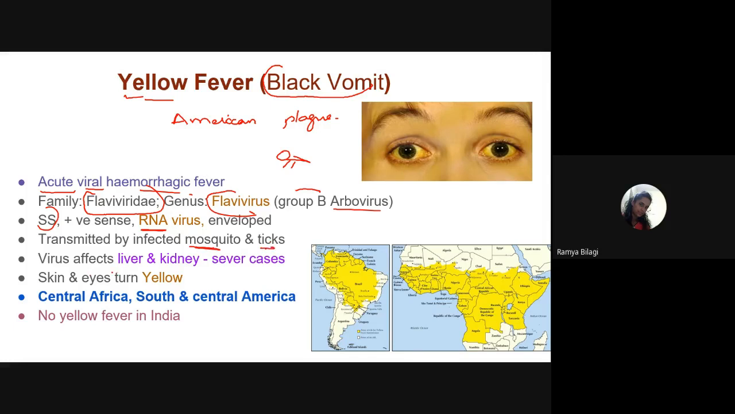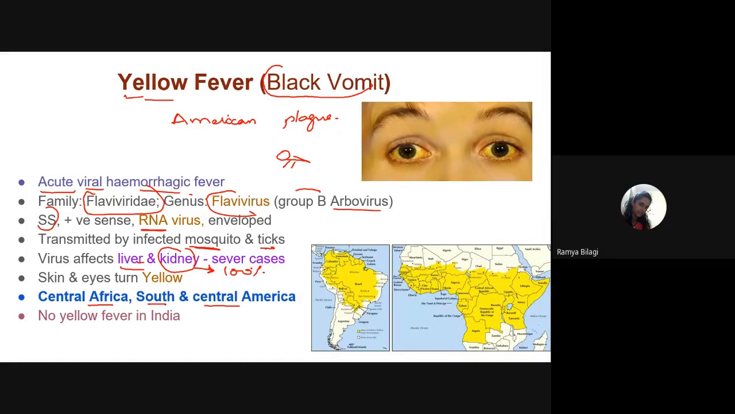In very severe cases, it affects the liver and the kidneys, and leads to the death of the individual. When liver and kidneys are affected, the case fatality rate is almost 100%. Because of the liver damage, the patient appears yellowish in color. Look at the sclera of the eyes, it appears yellow, and the skin also appears yellow. That's why it is called yellow fever. It is very common in Central Africa and South and Central America.